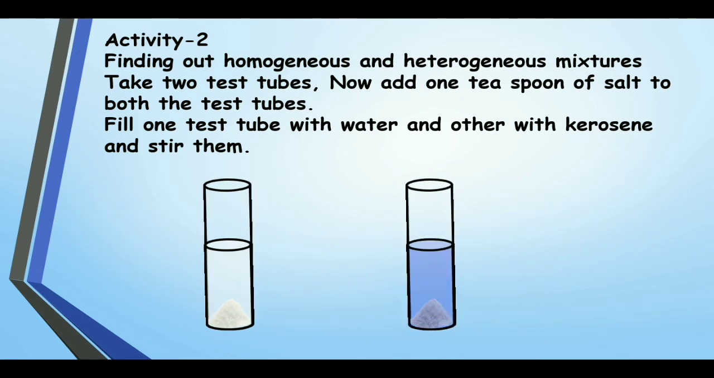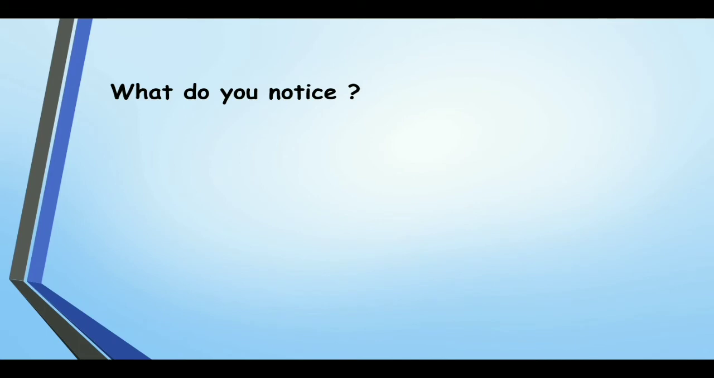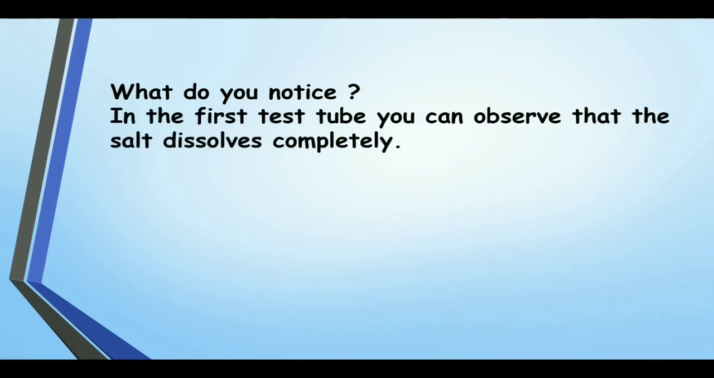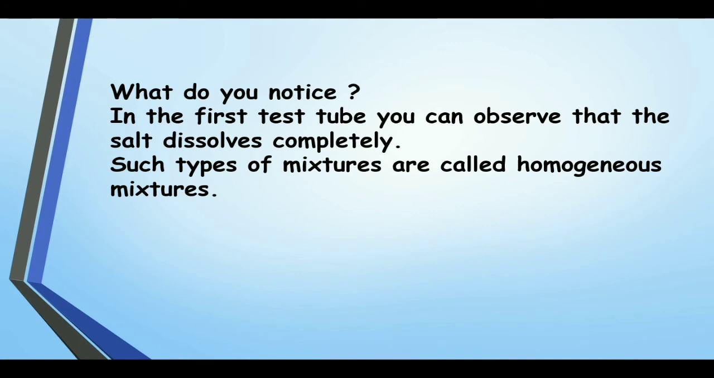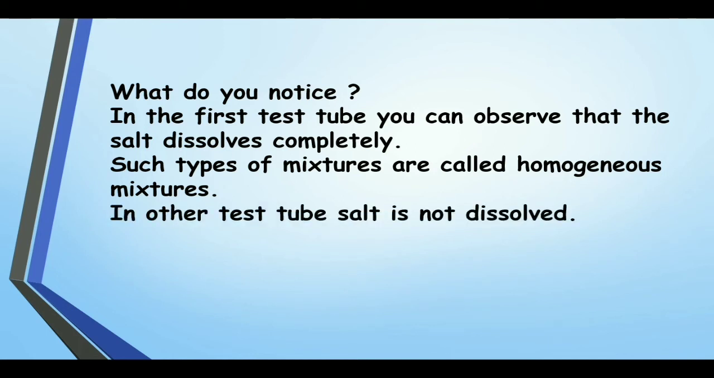When you mix it, you can see in the first test tube the salt is dissolved in the water, but in the second test tube the salt remains separated from kerosene. So what do you notice? In the first test tube you can observe that salt dissolves completely. Such mixtures are called homogeneous mixtures, so that we cannot identify the two substances separately. They seem to be the same. In the other test tube salt is not dissolved. We can see kerosene and salt separately.